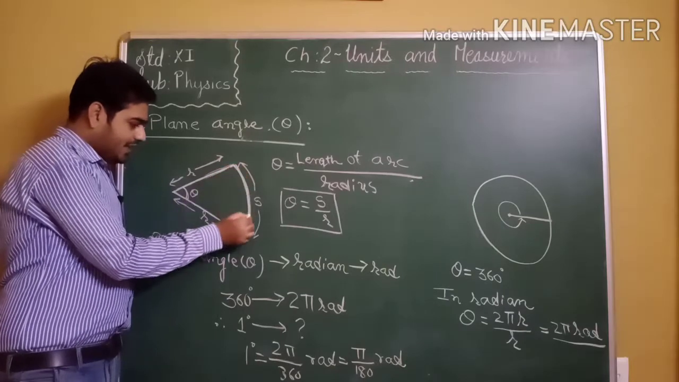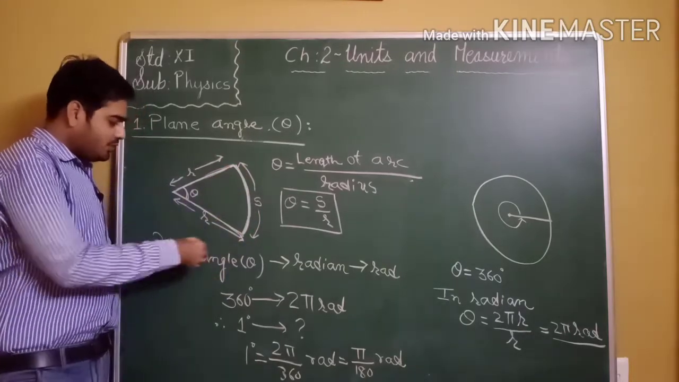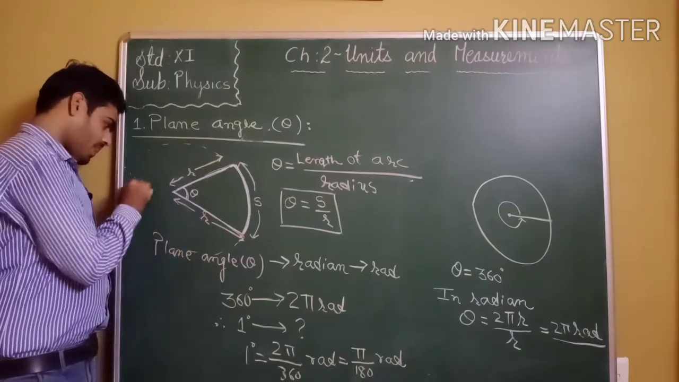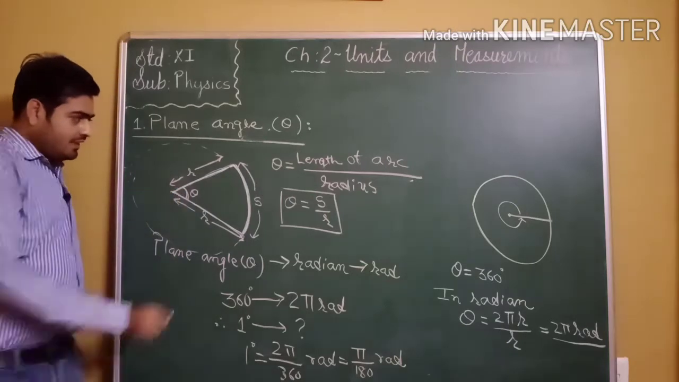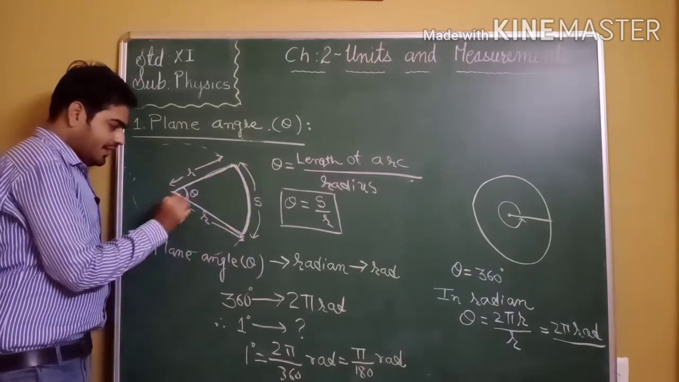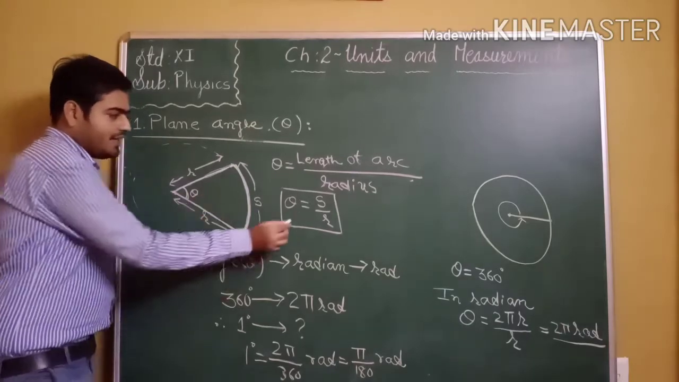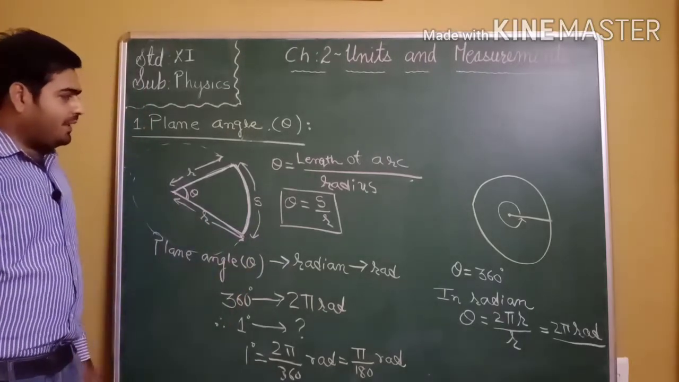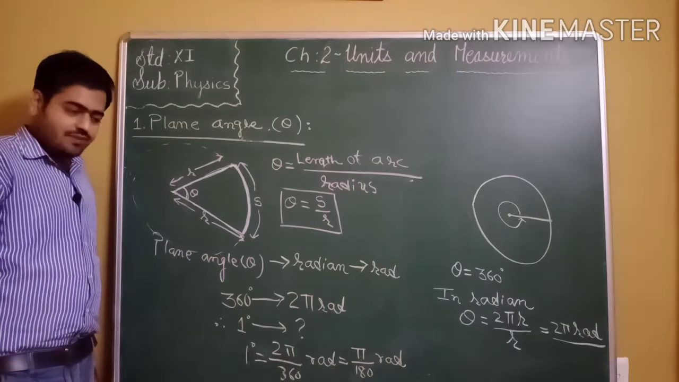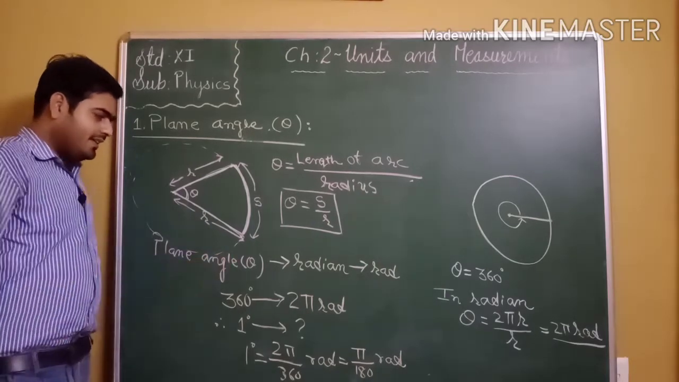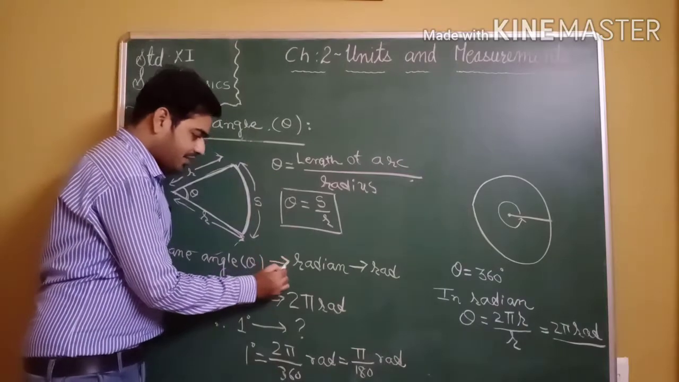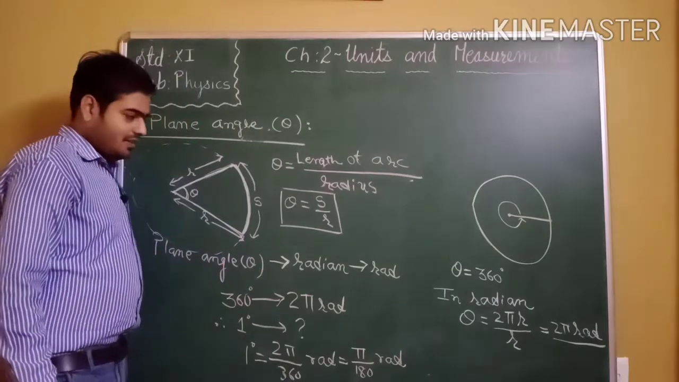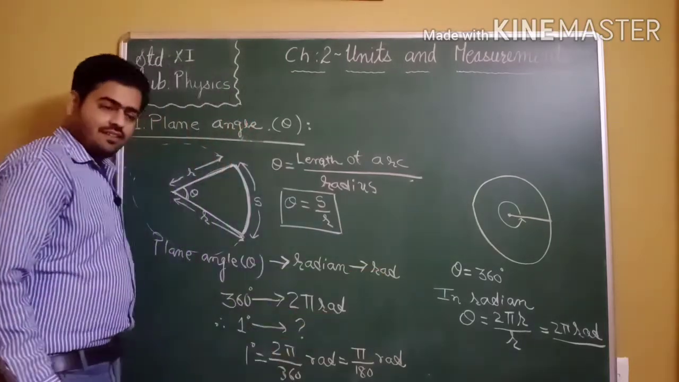From the figure it is clear that this is the center of the circle, this is the arc, and this is the radius of the circle. So the length of arc is S, and the radius of the circle is R. Using this formula we can find plane angle theta in SI unit. Plane angle theta is measured in radian in SI unit, and its symbol is rad.